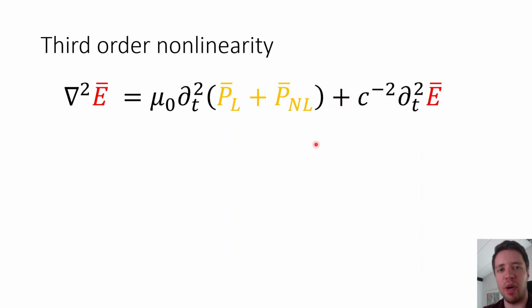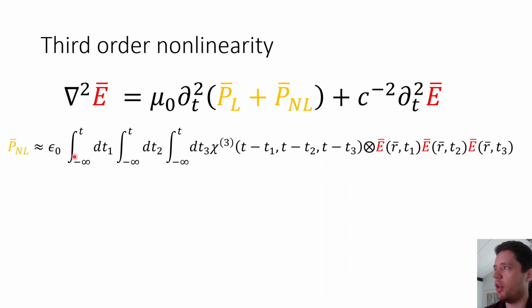In a previous video, I derived this master equation which relates spatial changes in the electric field propagating through a medium to temporal changes in that field and to the response of the medium to the applied field. We saw that the nonlinear contribution to that response can be expressed as a triple convolution between a chi3 tensor and the electric field at 3 different times in the past.